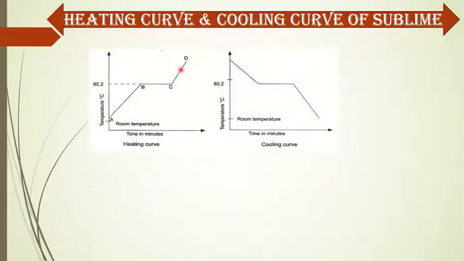Here the temperature again starts to increase, but there is no liquid state of this sublime. Here we get only 2 steps in this curve for sublime, AB and CD. So it is the heating curve of a sublime.